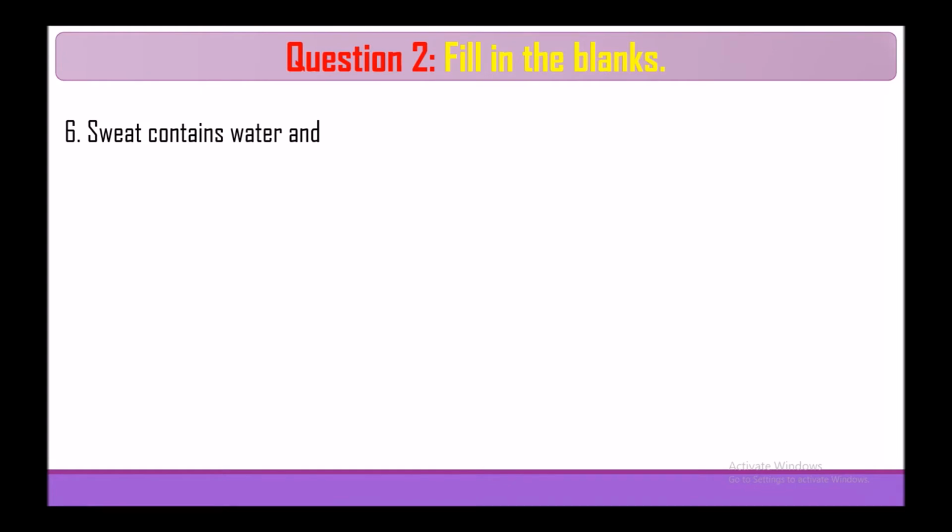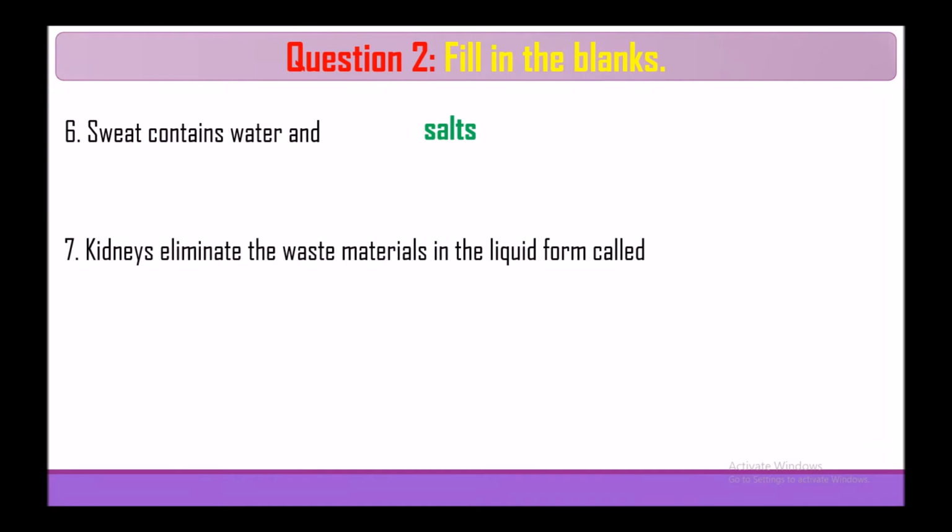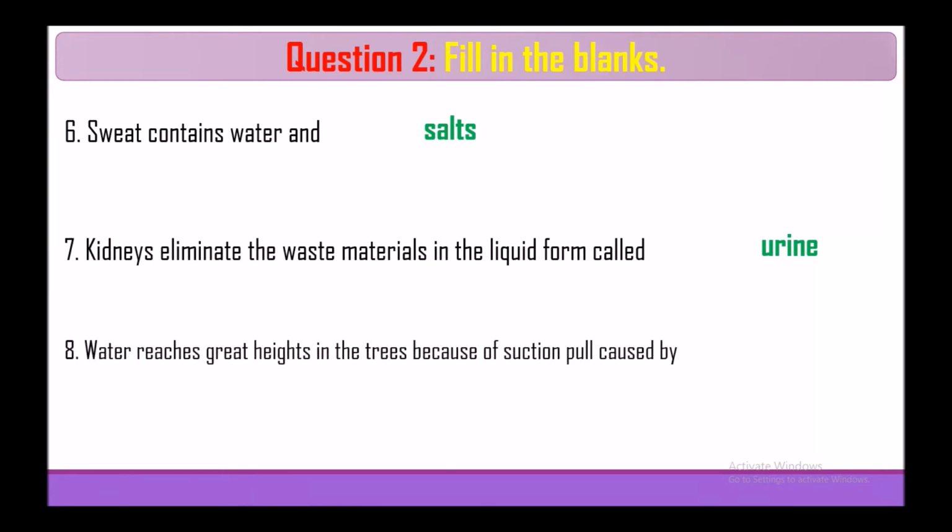Sweat contains water and salts. Kidneys eliminate the waste materials in the liquid form called urine. Water reaches great heights in the trees because of the suction pull caused by transpiration.